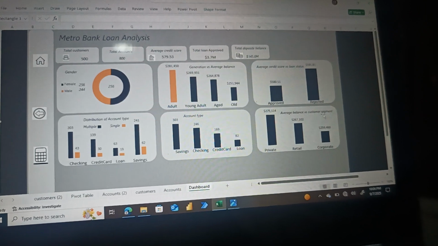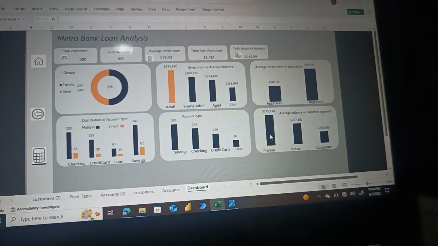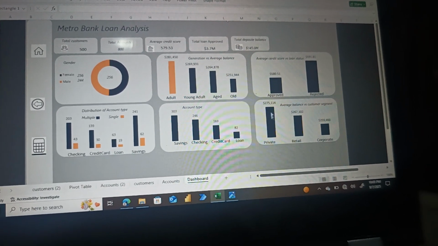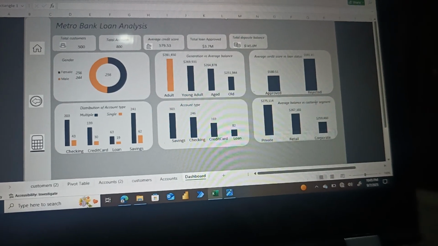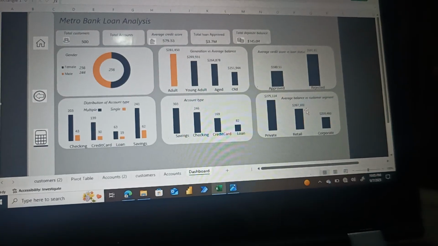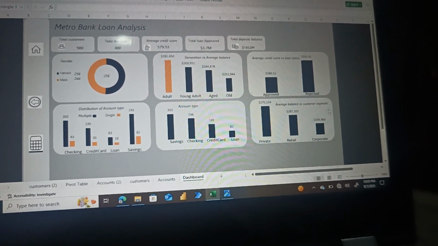And here we are looking at average balance and customer segment. So we are trying to segment our customers and look at their average balance, and it shows that the private customer segment has the highest average balance, followed by retail, then corporates having the least, at about $259,460.